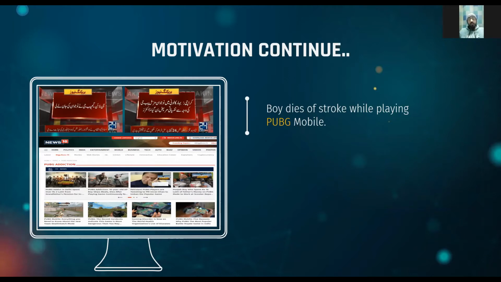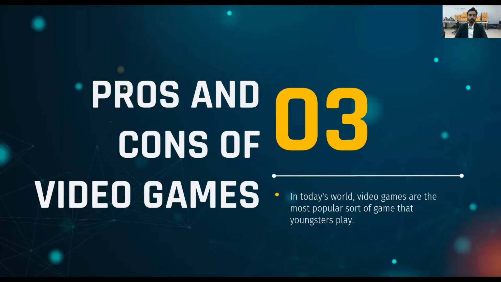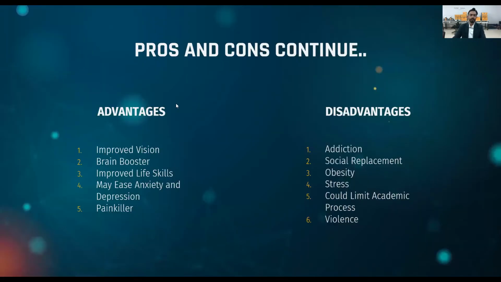In this project, we use only one subject, that is PUBG, and we use different characters, 23 characters, to get the data in order to get the maximum accuracy. And now coming toward the pros and cons of video games. In today's world, video games are the most popular sort of game that youngsters play. And here are the pros and cons of video games.